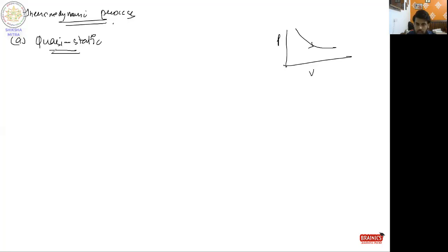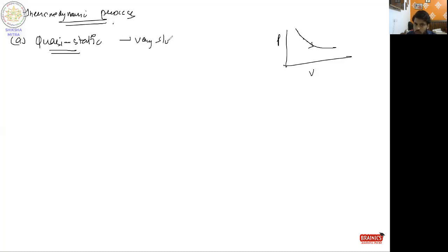In layman's language, quasi-static processes are those processes which are carried out very slowly, to keep the system at every point in equilibrium, so that whenever I feel like, the system can be reversed. Okay, so it is basically a very slow process.